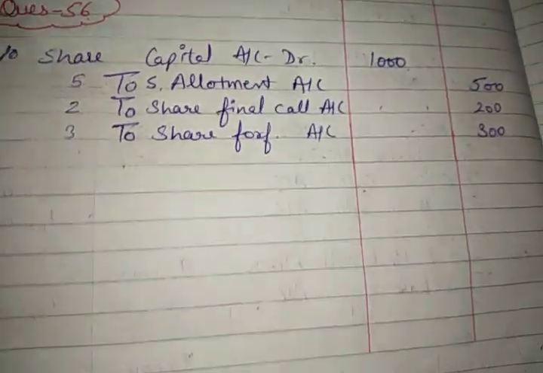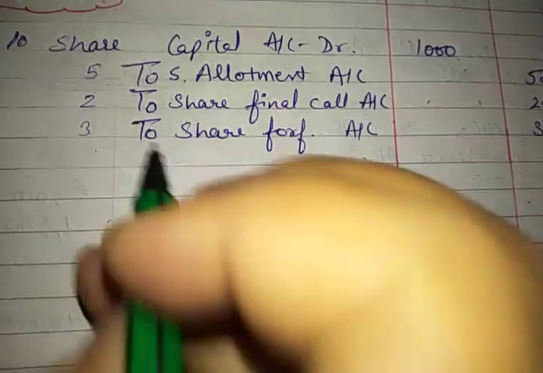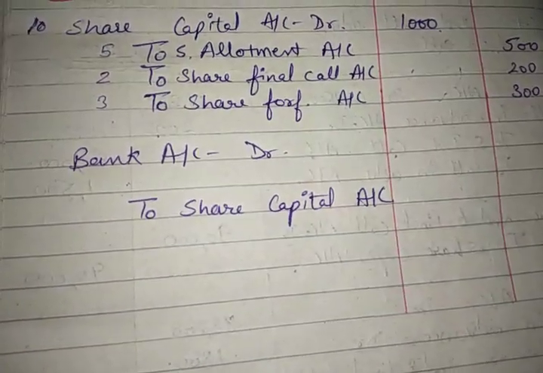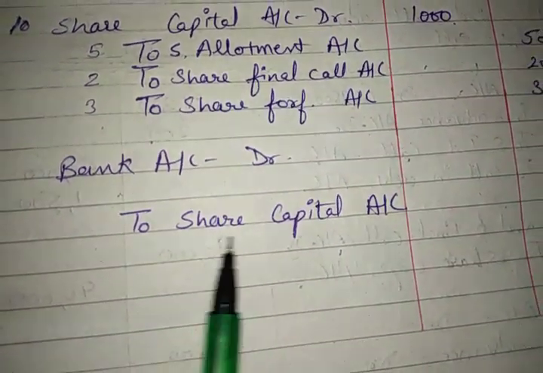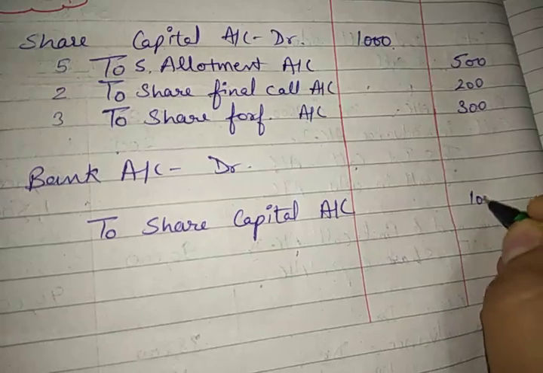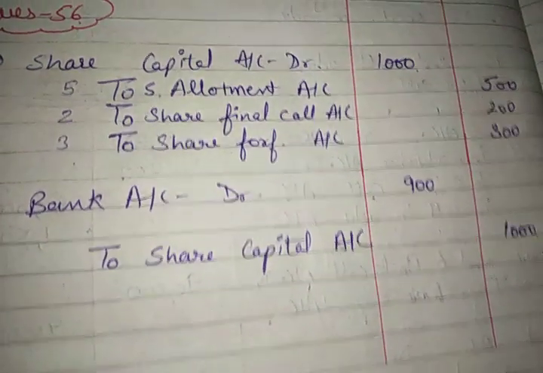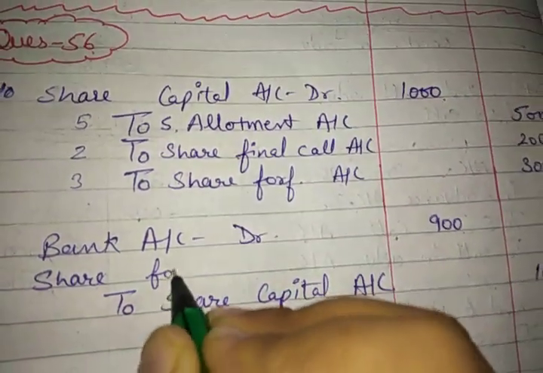Now afterward we have issued these shares again. Reissue means issuing these shares again. So the entry for reissue will be bank account debit to share capital account. Now the total share capital was 1000 rupees, but you received only 900 rupees. So where does the 100 rupees go? That will go to share forfeiture account. Now you will ask why.